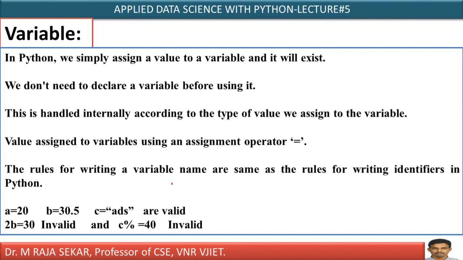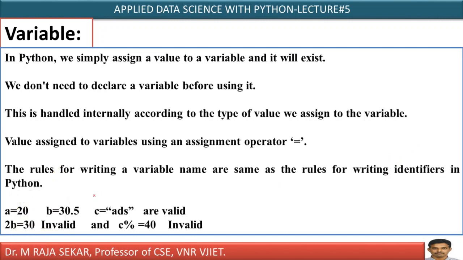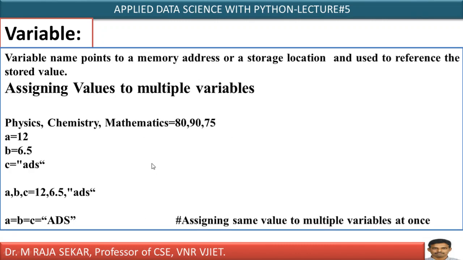The rules for writing variable names are the same as the rules for writing identifiers in Python. I already discussed what an identifier is in my last class. Also, we discussed the rules for identifiers. Just say I cannot write 2b equal to 3. A variable name must not begin with a digit, isn't it? A variable name may have digits, letters, underscores, but it must not begin with a digit. Therefore, this is invalid. Even in a variable name, you cannot keep special characters like percentage. Therefore, it is an invalid variable name.